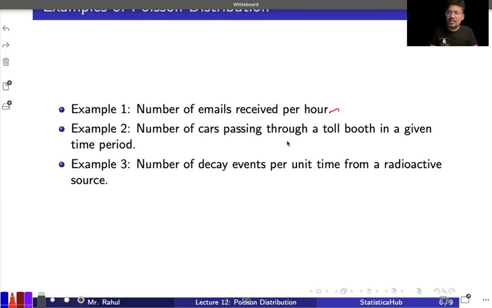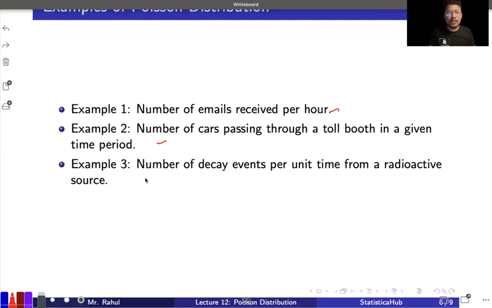Okay. The number of cars passing through a toll booth in a given period of time. Again, the same thing: on a certain day or at a particular point in time, there may not be any car. On weekends, maybe a lot of people are crossing by the road or going on vacation, so you may find a lot of vehicles crossing that particular toll plaza.